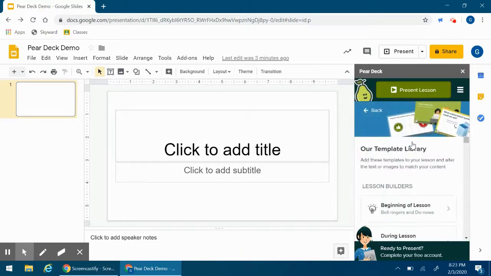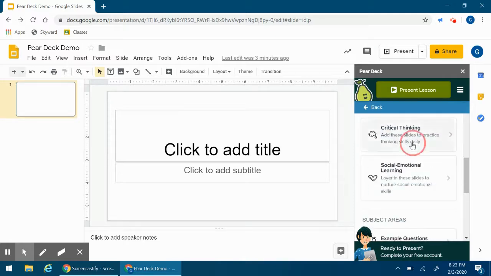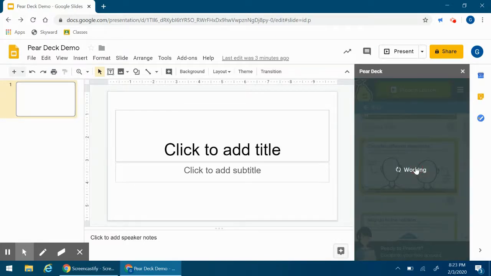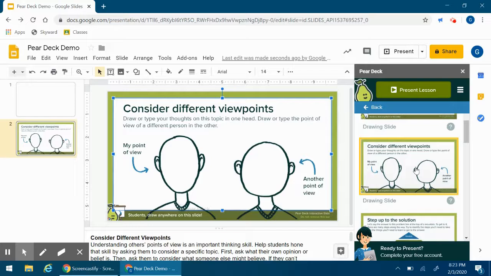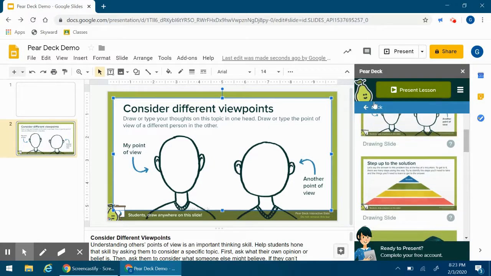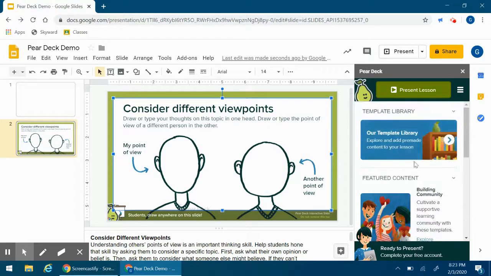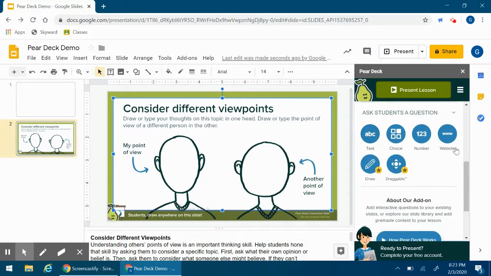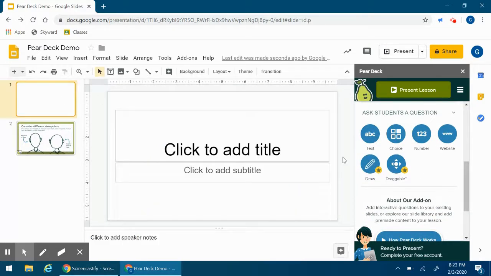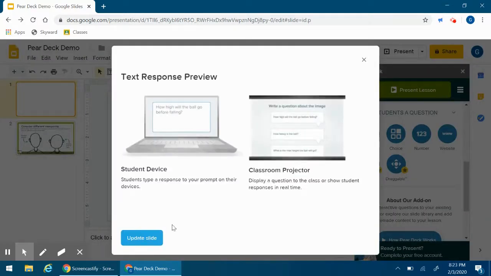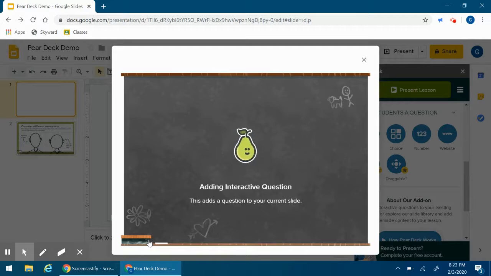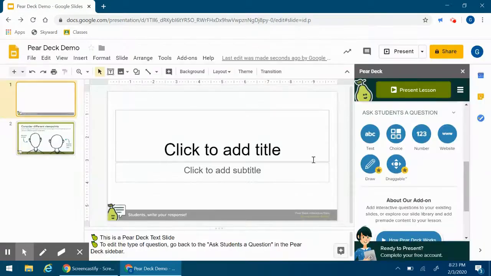So again, I have my template library with a lot of different types of questions I can ask. So I could just put them right into my presentation. And then if I go back again, there are also these questions that I could just throw on top of any slide to collect student responses. And then when I'm ready to present to students, I click Present Lesson.